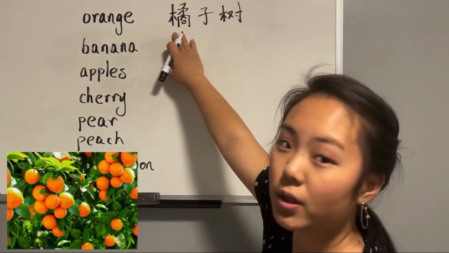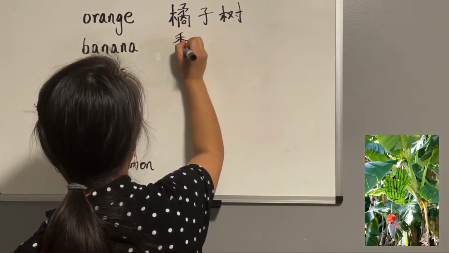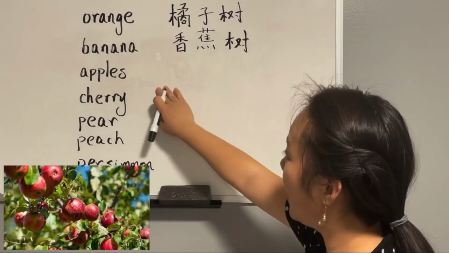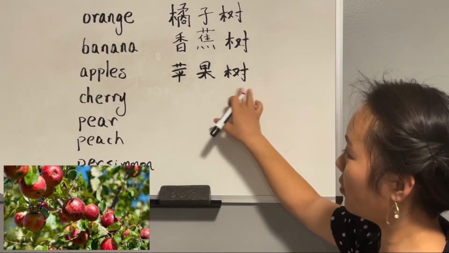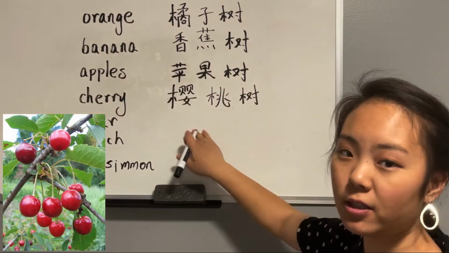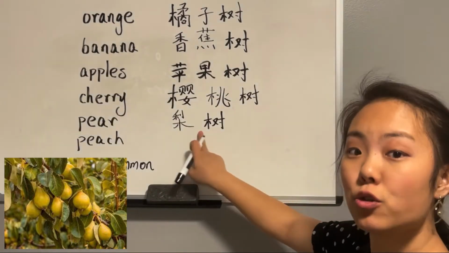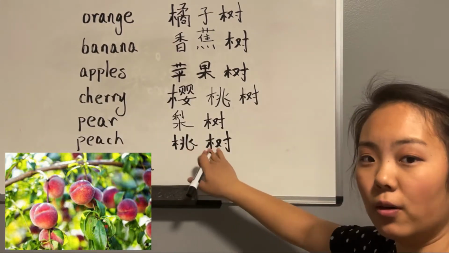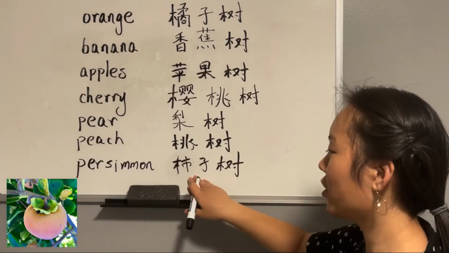So orange tree is 橘子树. Banana tree is 香蕉树. 香蕉 is banana, and 树 is tree. Apple is 苹果, so 苹果树, apple tree. Cherry is 樱桃, so cherry tree, 樱桃树. Pear tree is 梨树. And then peach tree is 桃树. Persimmon tree is 柿子树.